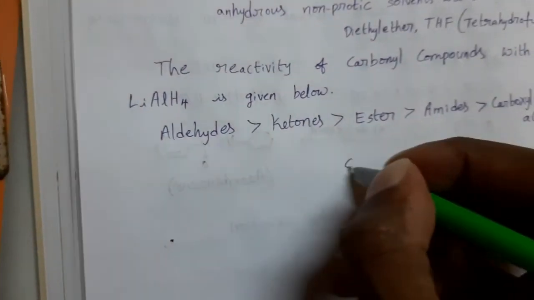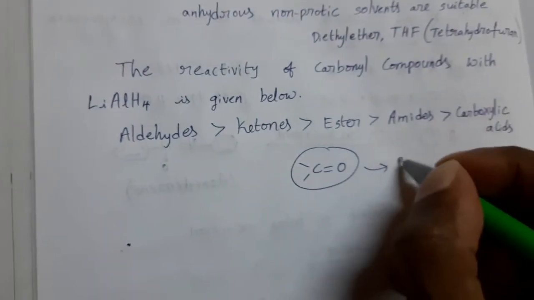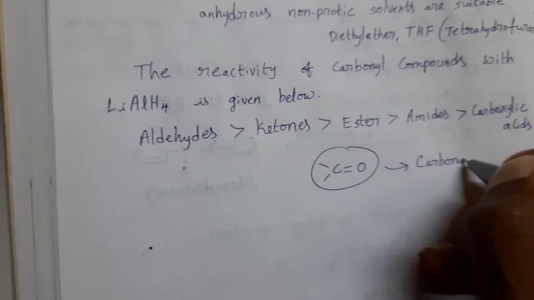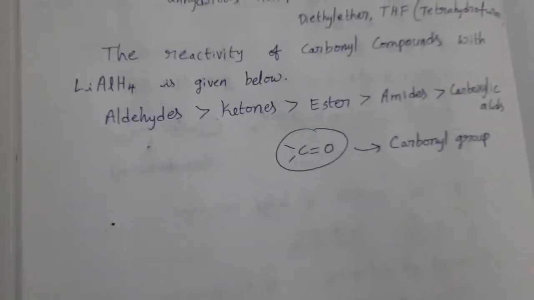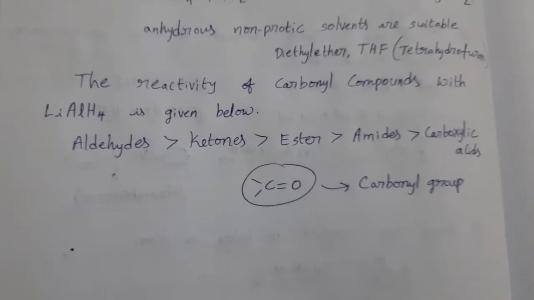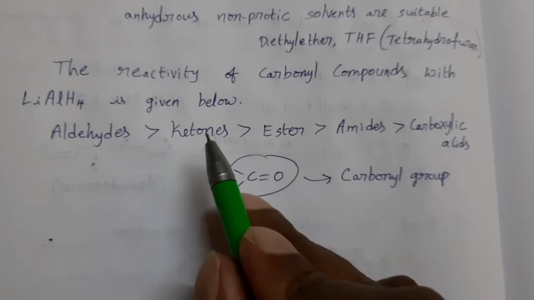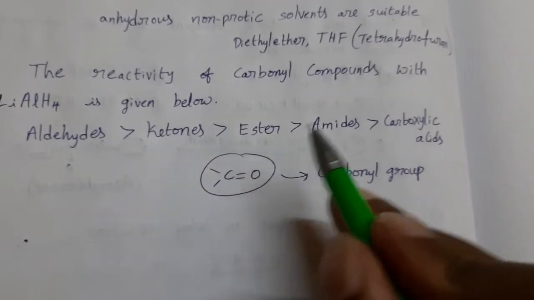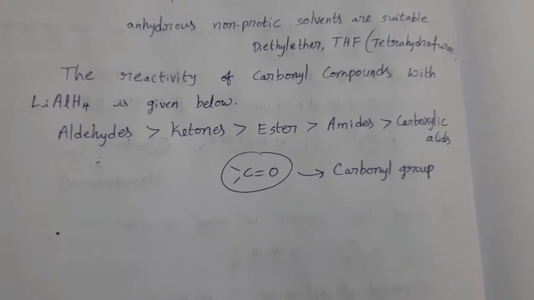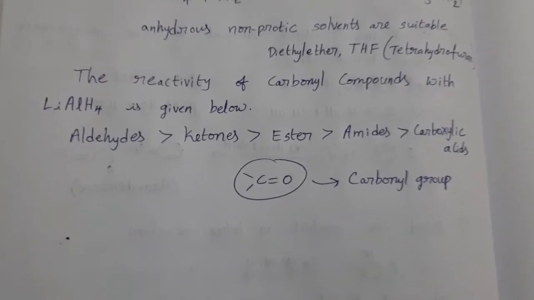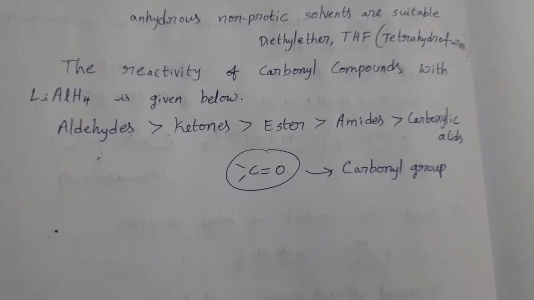So in all these compounds, this group is common. This is nothing but the carbonyl group. So with LiAlH4, the reactivity of these compounds is aldehydes greater than ketones, greater than esters, greater than amides, greater than carboxylic acids. Aldehydes have high reactivity with LiAlH4. Carboxylic acids have the least reactivity with LiAlH4.